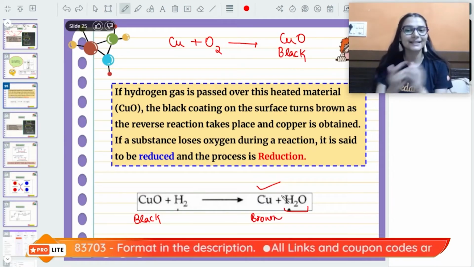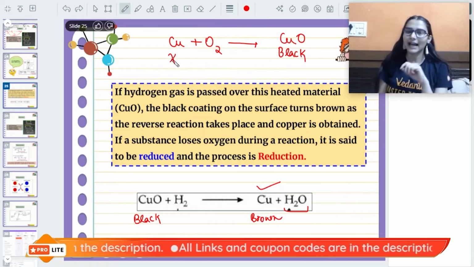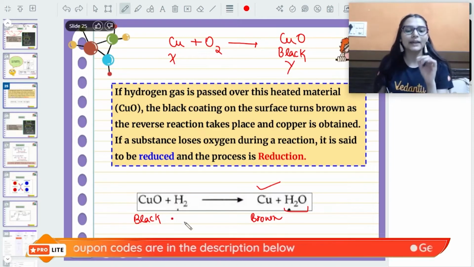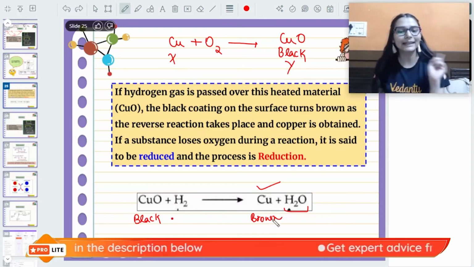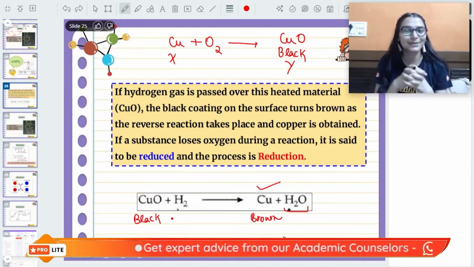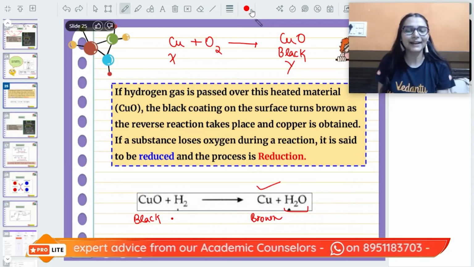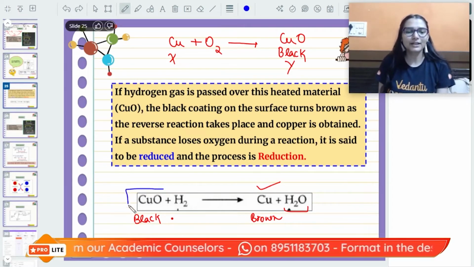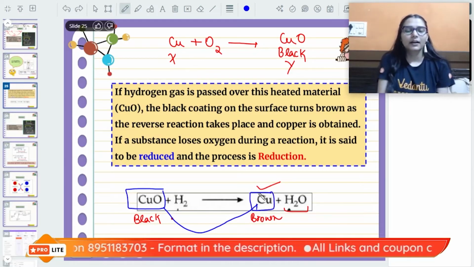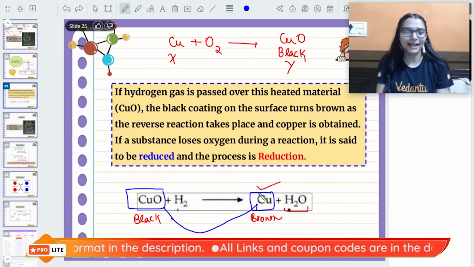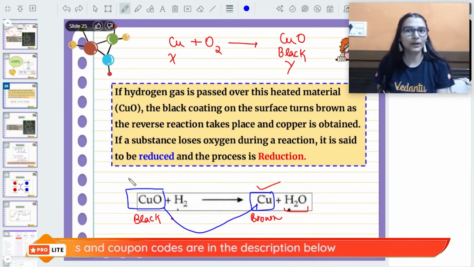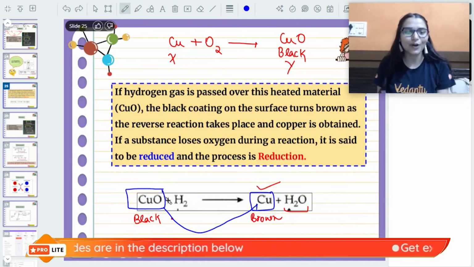So this question came in the exam: there is a metal X that reacts with oxygen to give a black color compound Y. When we treat Y with hydrogen gas, we get the metal X again. Identify the metal. So you can do this easily, you know. And one more thing that you will see over here, copper oxide has been converted to copper now. If you compare the reactant and product side, in copper oxide we clearly have oxygen.